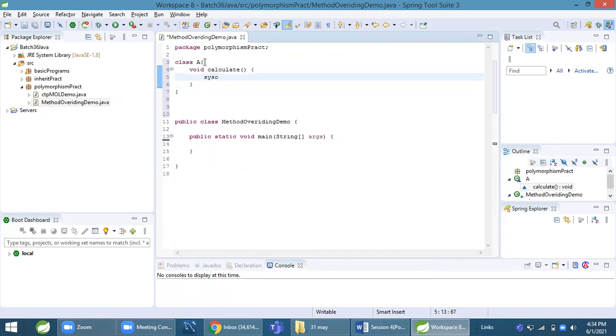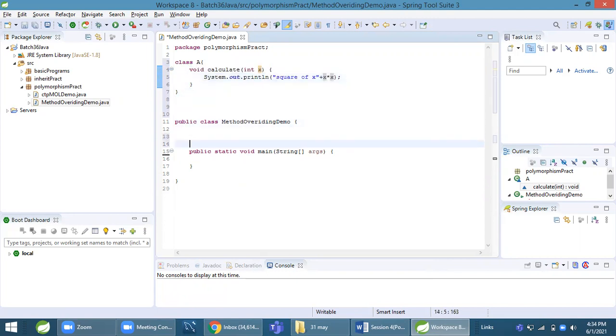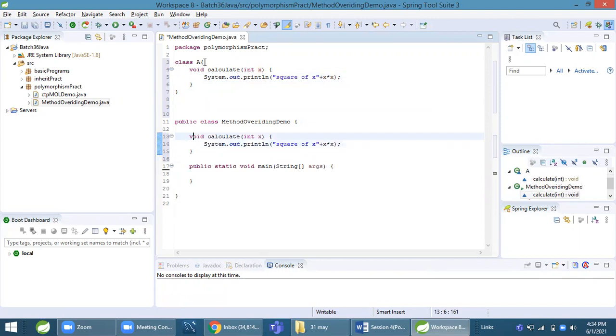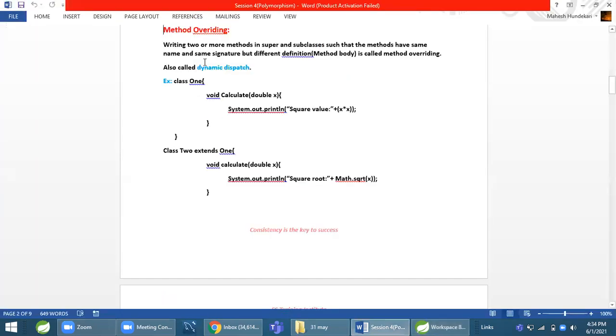Here we will calculate the square of x, x into x, and I will override that method in this. int x. Here we will calculate the square root.